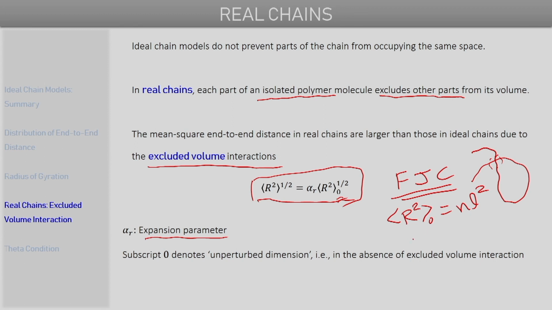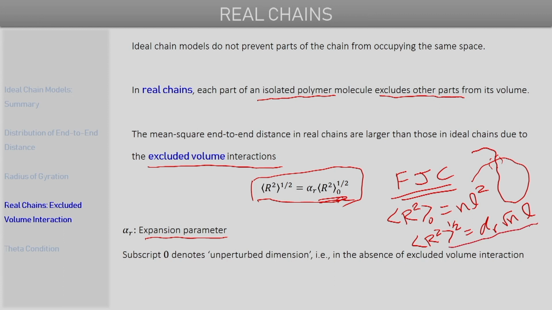In this case, the dimension of the real chain will correspond to alpha r times the square root of N times L, because the square root of r naught is considered here in the definition of alpha r.